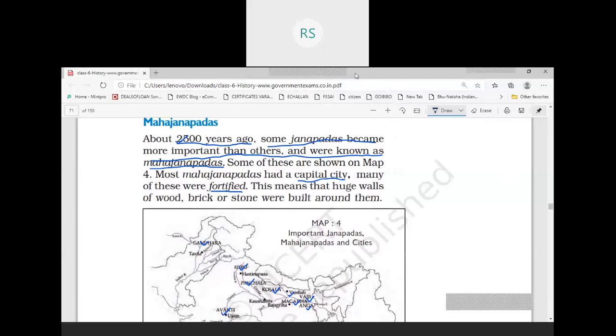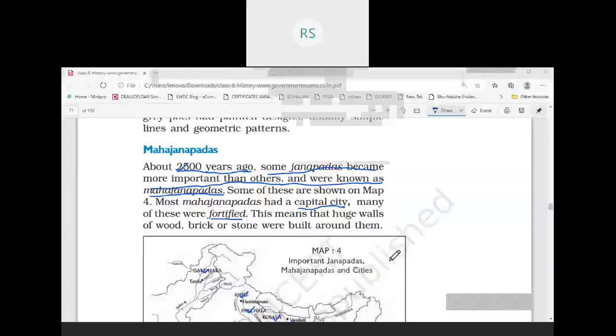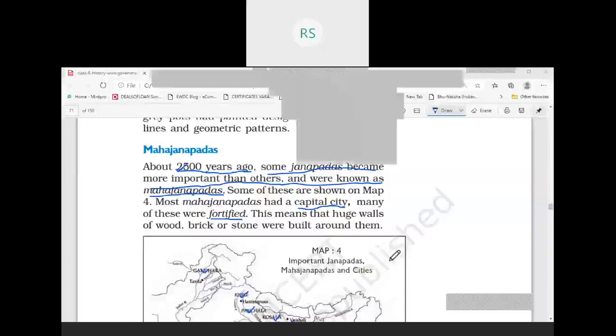So in Jana, Janpada, and Mahajanpada, we have to arrange them in ascending order. We will arrange them like first of all Jana, then Janpada, and then Mahajanpada. So most Mahajanpadas had a capital city. In the previous chapter, we have seen that Rajas were not having the capital city. But now in these Mahajanpadas, there was a capital city.